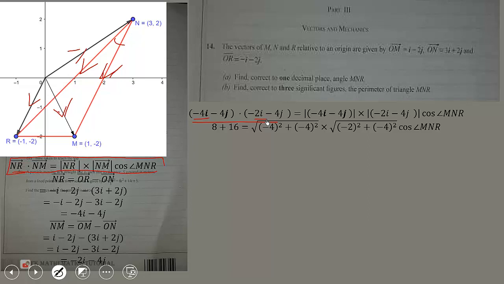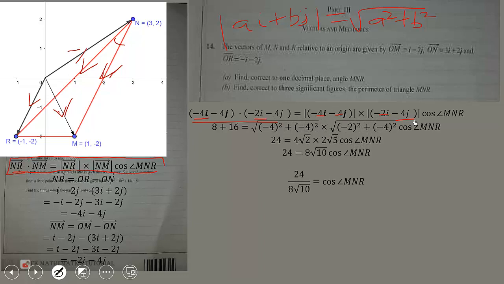So magnitude of vector ai plus bj is square root of a squared plus b squared. So that is what we are doing. So the a here is negative 4, b is negative 4, and the same thing for the other vector. So we substitute them into the formula. That will give us 24 equal 8 root 10 cos of the angle between the two vectors, as we can see.